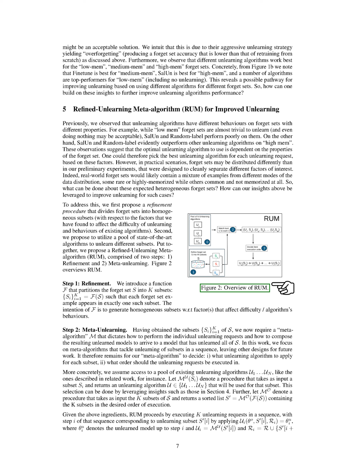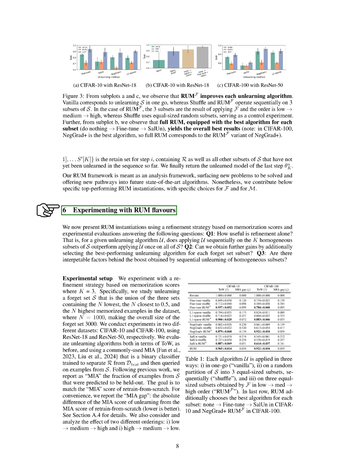We focus on sequentially unlearning subsets in this work, leaving other approaches for future exploration. Our RUM framework involves selecting the best unlearning algorithm for each subset and determining the order of unlearning requests. By executing unlearning requests in a sequence, we aim to unlearn the entire forget set effectively. We present specific RUM implementations that leverage memorization scores and experimental evaluations to address key questions about the effectiveness of refinement, the impact of selecting the best performing algorithm for each subset, and the reasons behind the performance improvements observed with sequential unlearning of homogeneous subsets.